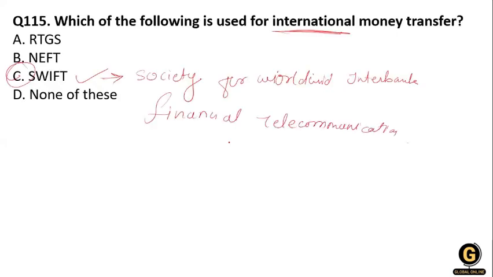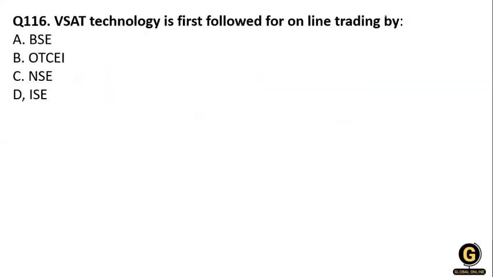Next question, which technology is first followed for online trading? BSE, OTCEI, NSE, and ISE. What is the full form of VSAT? Very Small Aperture Terminal.